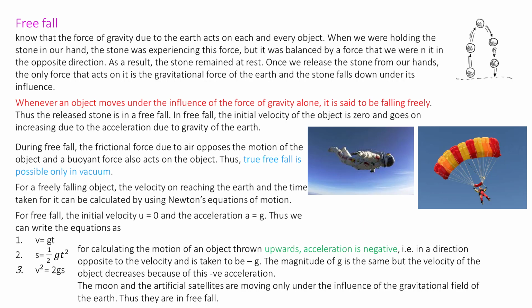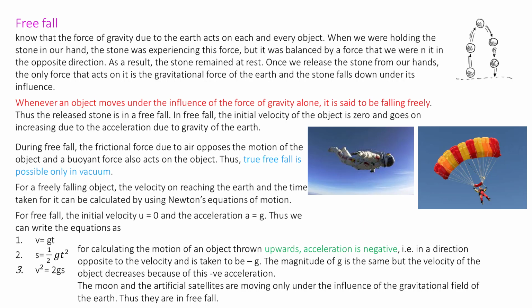Once we release the stone from our hand, the only force that acts on it is the gravitational force of the earth, and the stone falls down under its influence. Whenever an object moves under the influence of the force of gravity alone, it is said to be falling freely. Thus, the released stone is in free fall. In free fall, the initial velocity of the object is 0 and goes on increasing due to the acceleration due to gravity of the earth.